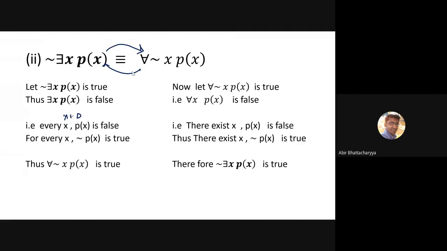So that's all about the proof of the second part of De Morgan's law of quantifiers. We can ask you about this in the exam also. We can ask you to state and prove De Morgan's law for quantifiers, for 8 marks. So be careful about that also.